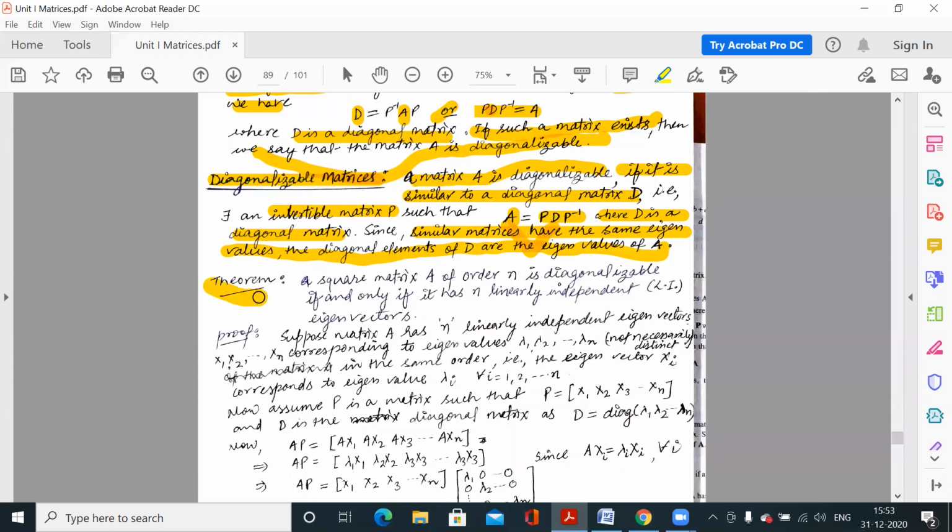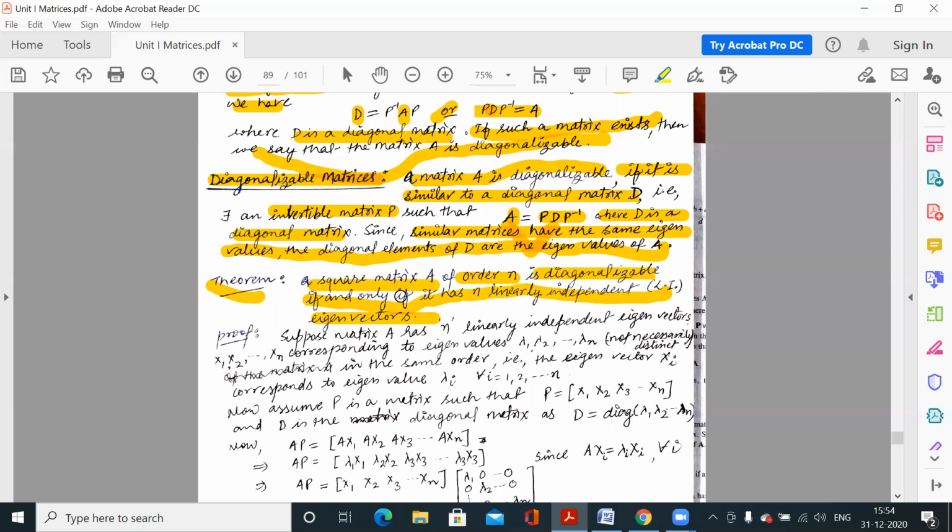Now one theorem. What is the statement? A square matrix A of order n. So this is a given matrix of order n. It is diagonalizable if and only if it has n linearly independent eigenvectors. Clear? So what is the condition? This theorem we will use to check whether the given matrix is diagonalizable or not. So what is the statement of this theorem?